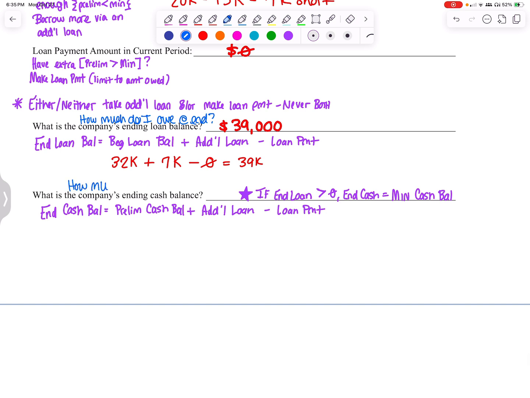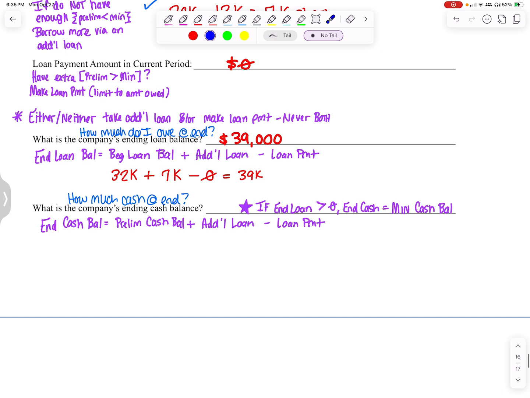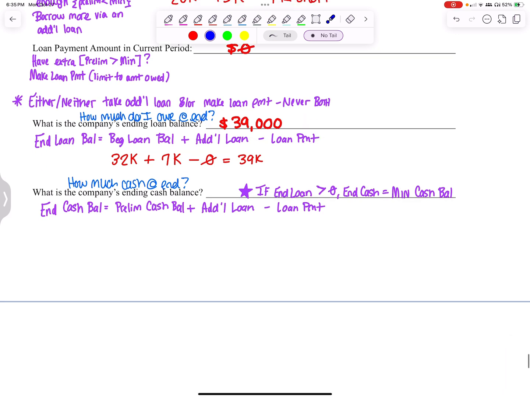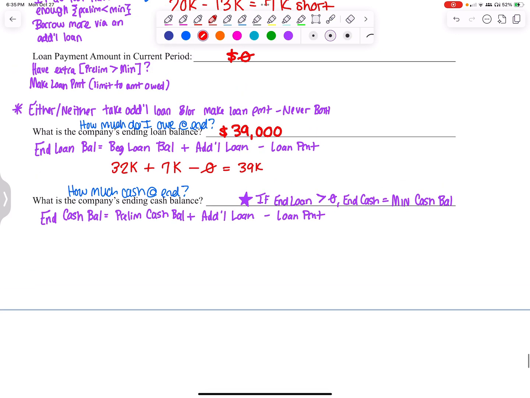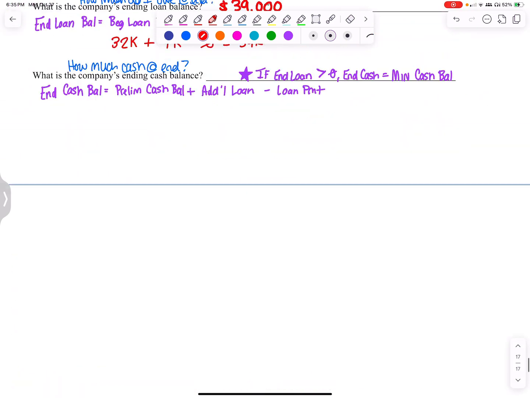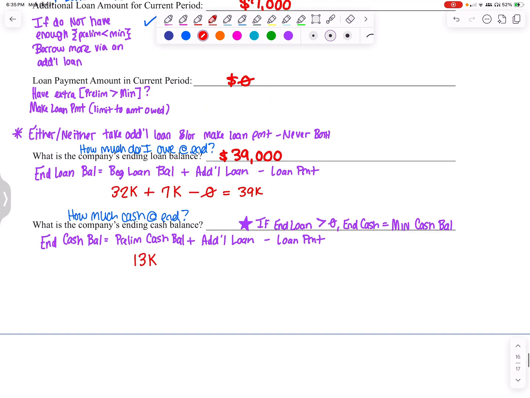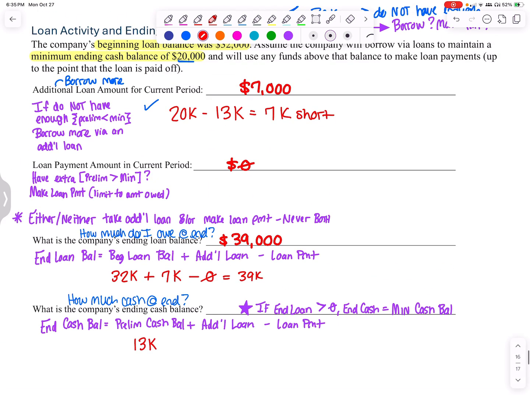How much cash do I have? Or what's my ending cash balance? So, ending cash balance, what did I have before? Before any of the loan activities, my preliminary balance was $13,000. It's preliminary to loan activity. So, I need to figure out how the loan activity, like additional loans or loan payments, would impact my balance. So, I initially had $13,000.